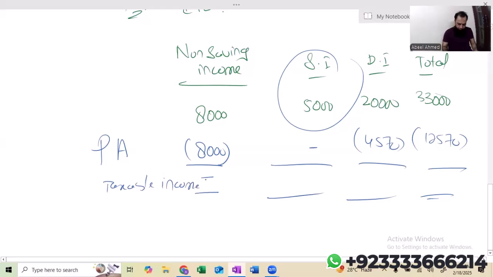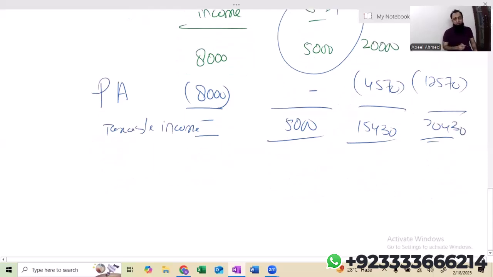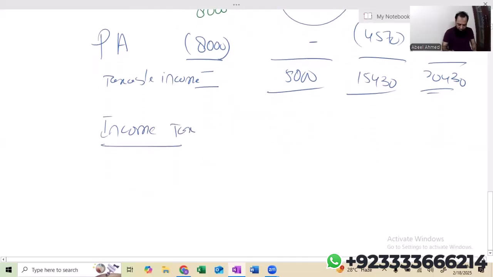Taxable income: 5,000 saving. For dividend: 20,000 minus 4,570, I'm getting 15,430. Plus 5,000, total 20,430. Of course, we'll apply tax rate first on non-saving, but we don't have any, so I'll go for saving. Income tax. Starting rate band, saving income 5,000, applicable rate is 0%.